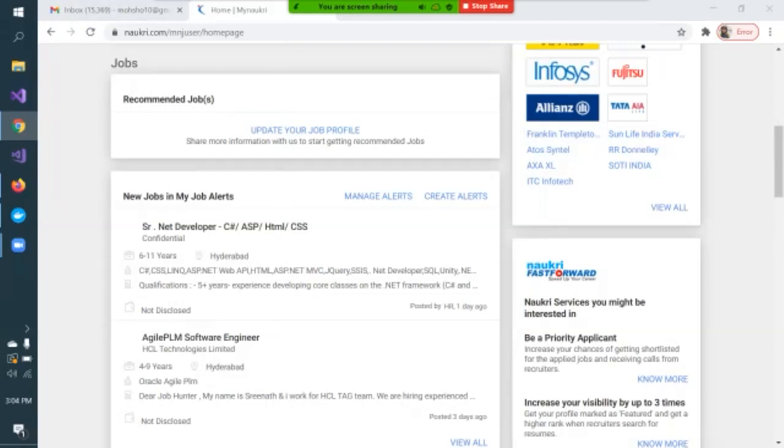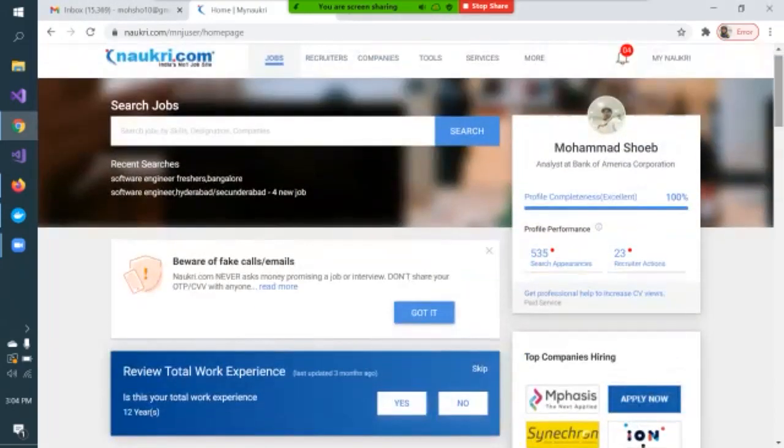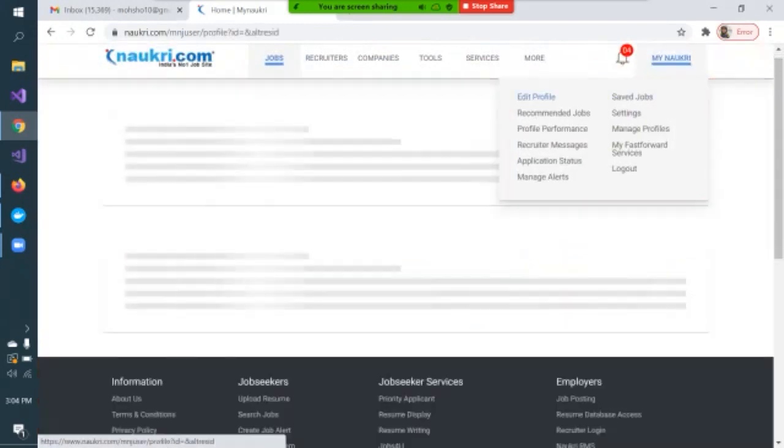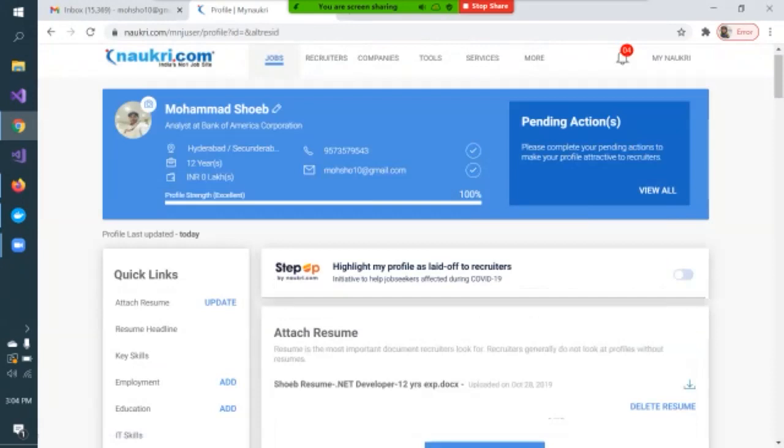First thing is our profile, which should be very nice. If you are a first-time user on Naukri or any job portal like Monster, Shine.com or Timesjobs.com, first you need to create your profile. You need to mention your name, and if you are a fresher, mention that you are a recent college pass out. Mention the specific area where you are residing.